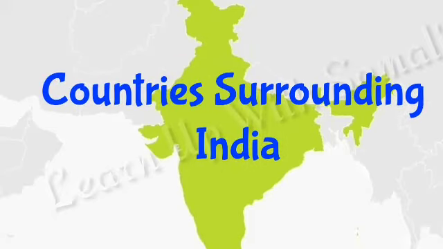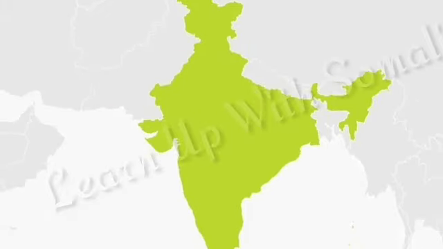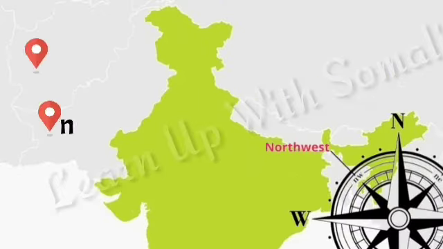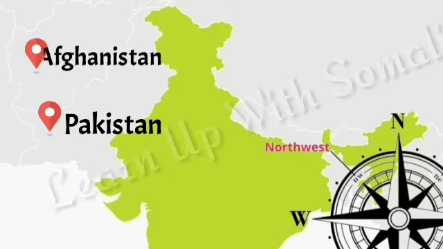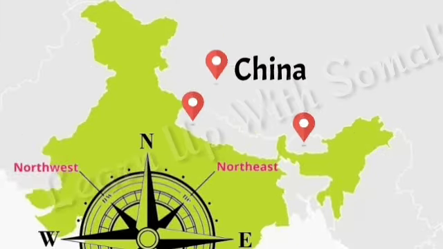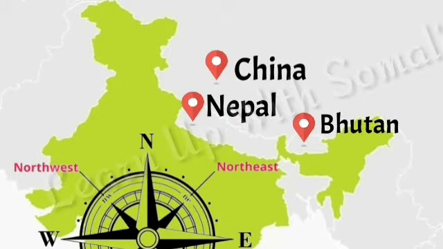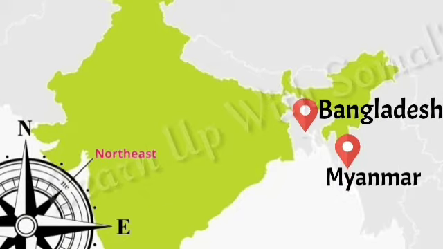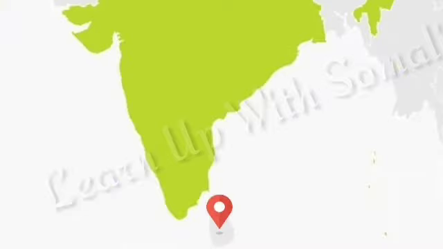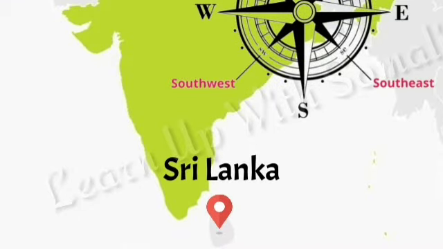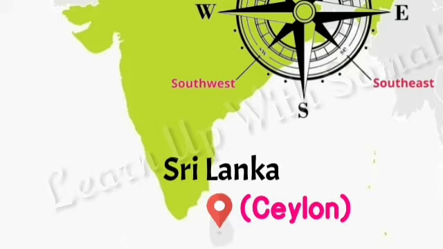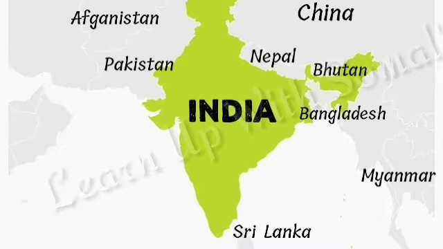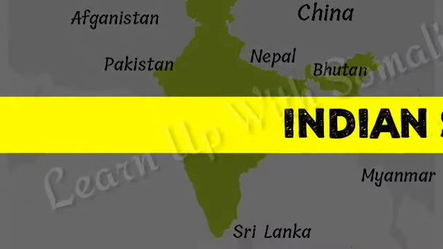Let's look into the countries that are surrounding India. India has 8 neighbors. Pakistan and Afghanistan lie to its northwest. China, Nepal and Bhutan to its north. Bangladesh and Myanmar, which was previously known as Burma, to the east, and Sri Lanka, earlier known as Ceylon, in the south. India, together with its neighboring countries, is known as the Indian subcontinent.